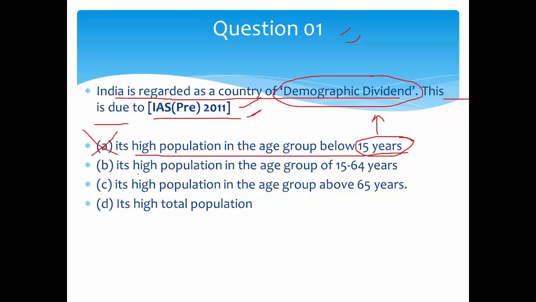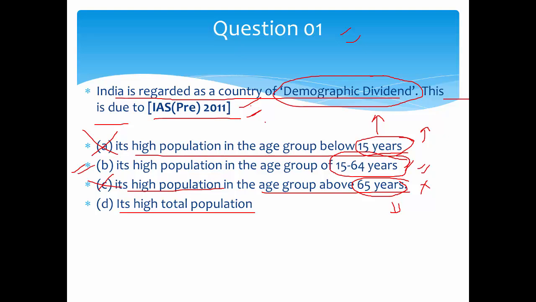Then, high population in the age group of 15 to 64 years. This could be demographic dividend. Then, high population in the age group above 65 years. This means all the old persons, so how can this be demographic dividend? This is also cancelled. And then, high total population. You know that people below 15 years cannot work, and people above 65 years cannot work. Only the people between 15 and 64 years can contribute positively towards national development. That is known as demographic dividend. So B is the answer.